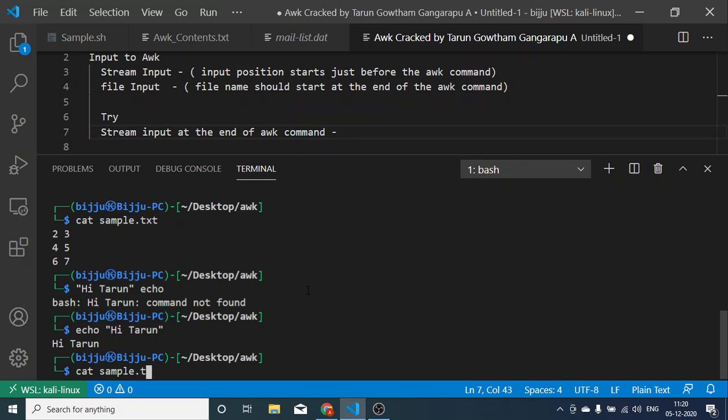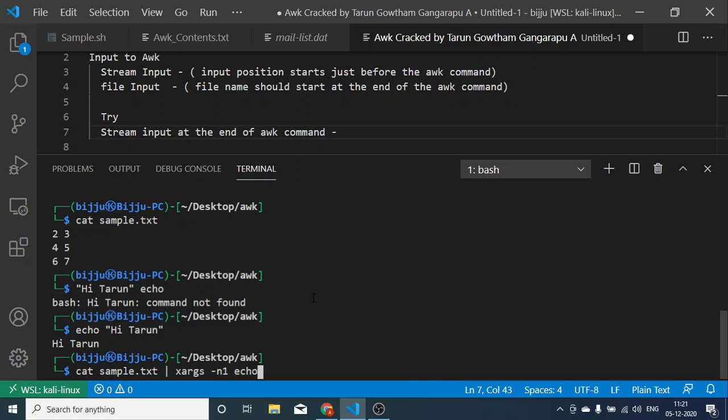cat sample.txt, I'm using xargs -n1. What this will do is whatever output cat sample.txt provides will be provided as a parameter to the next command, at the end of the command. This n1 refers to how many arguments it should provide at a time.